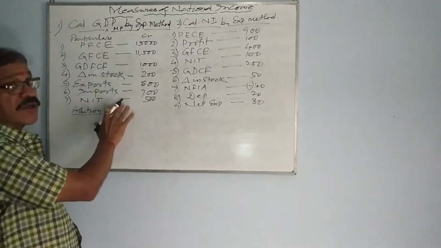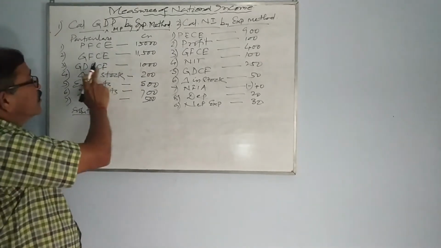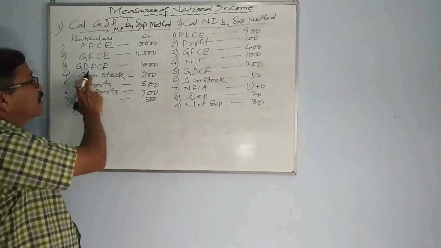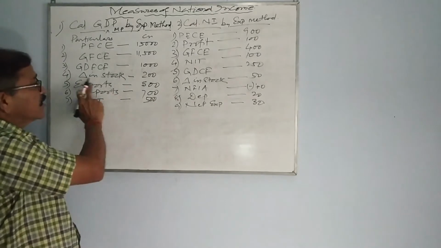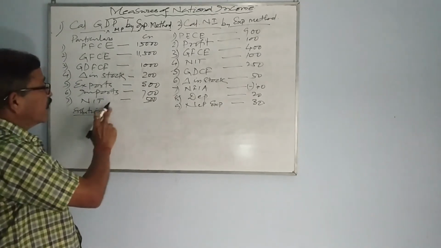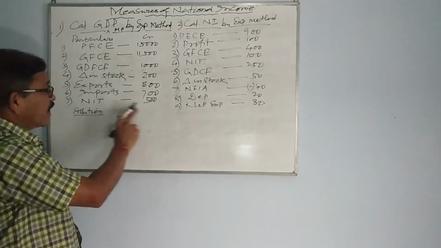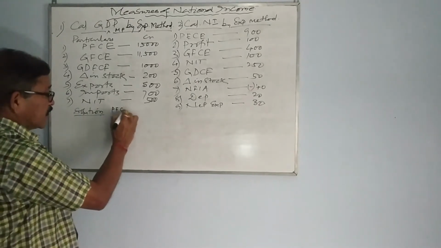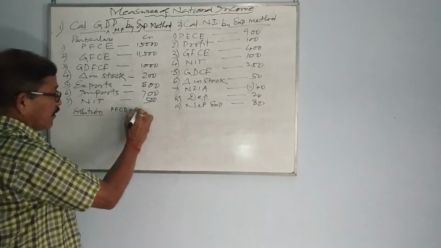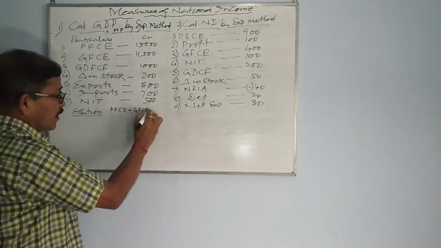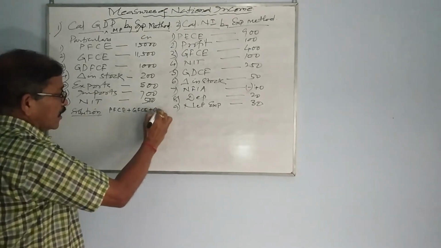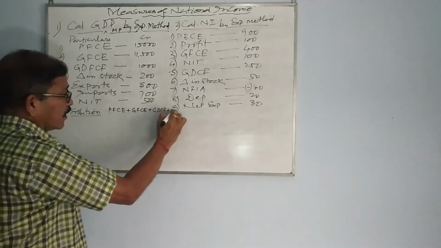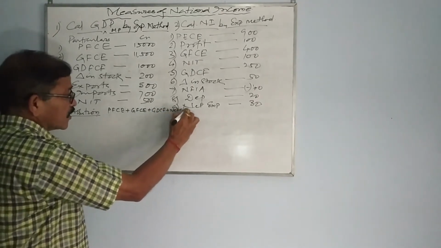So these are the particulars given: PFCE 15,000, GFCE 11,500, GDFCF 1,000, change in stock 200, exports 500, imports 700, NIT 500. So what is the formula? PFCE, GFCE, GDCF and net export. This is the formula.